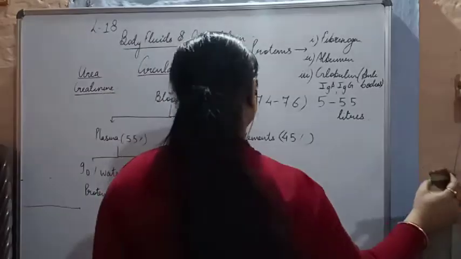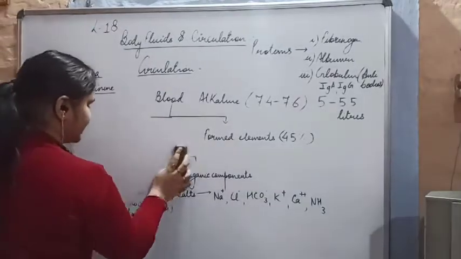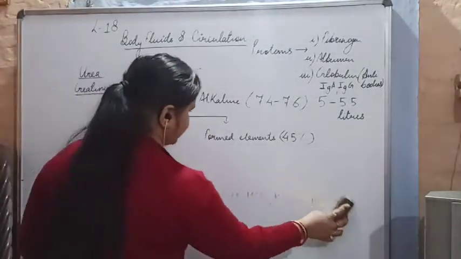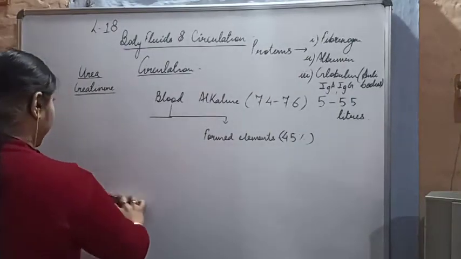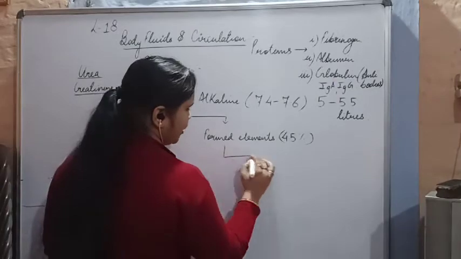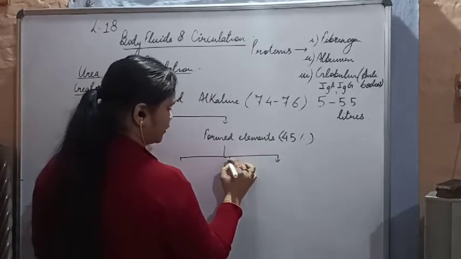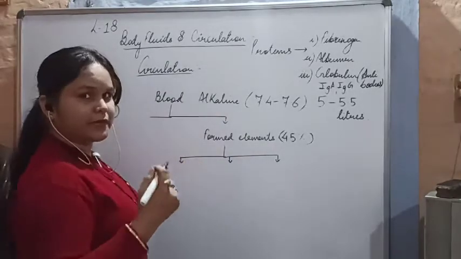Now let's move on to the next topic, which is the formed elements. The formed elements comprise three types of blood corpuscles.